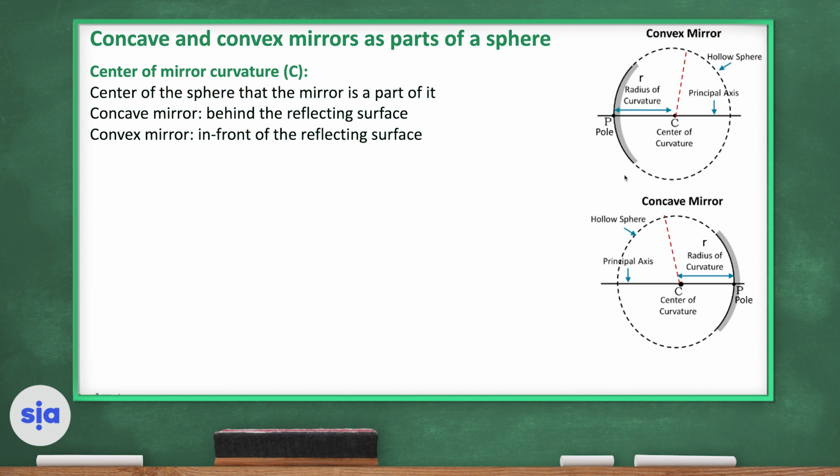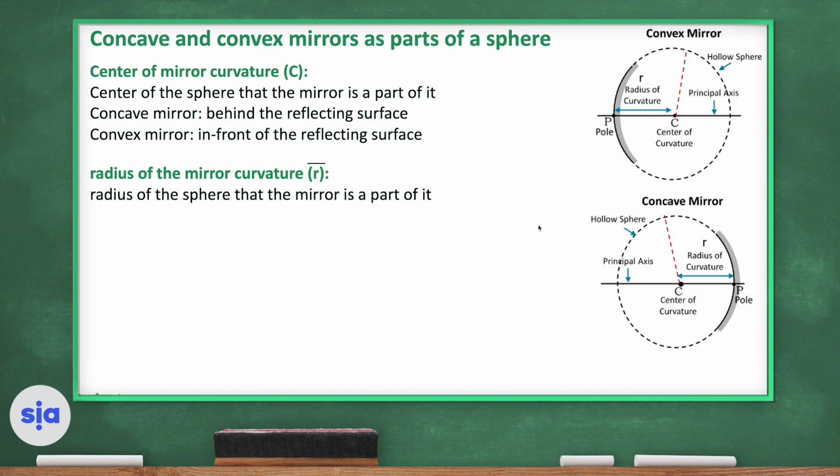In the convex mirror, the C, or the center of curvature, is in front of the reflecting surface. But here in the concave mirror, the center of curvature is behind the reflecting surface. The radius, or the R, is half the distance of this line.